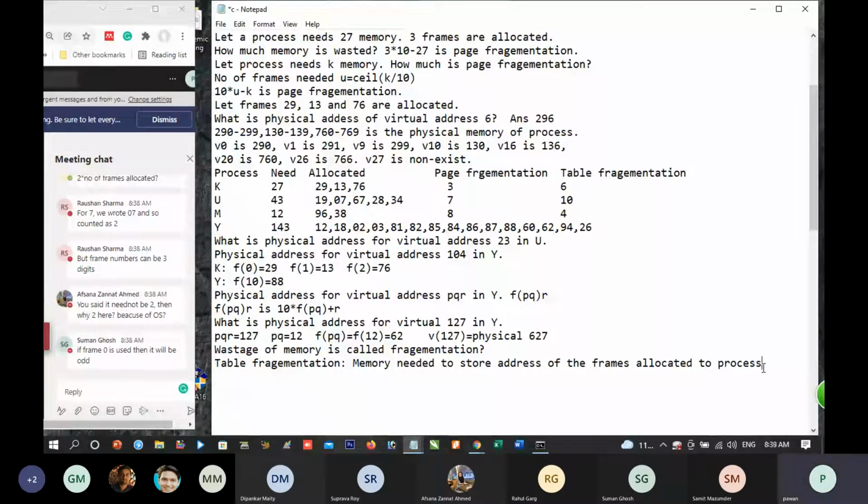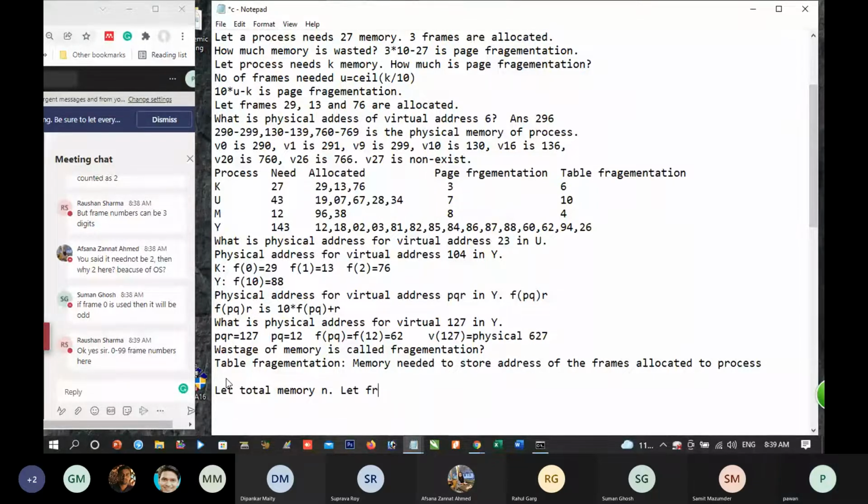Because you think in general, if total memory is n, let total memory is n. Let frame size is S. How much space is needed?